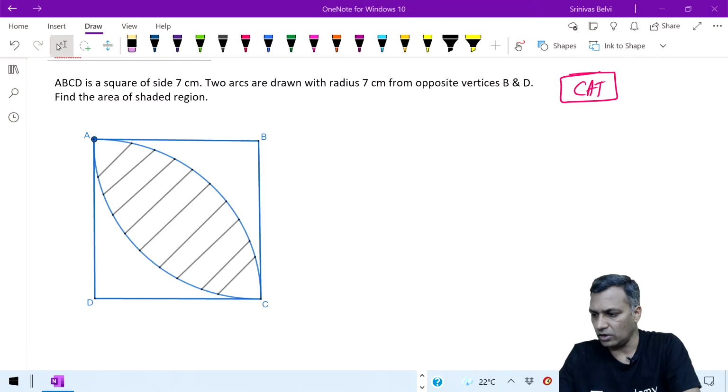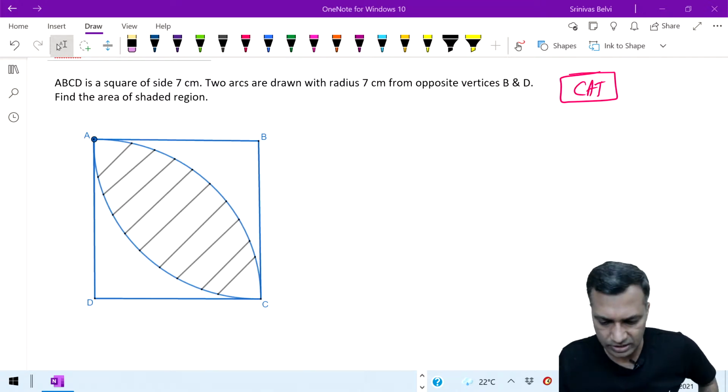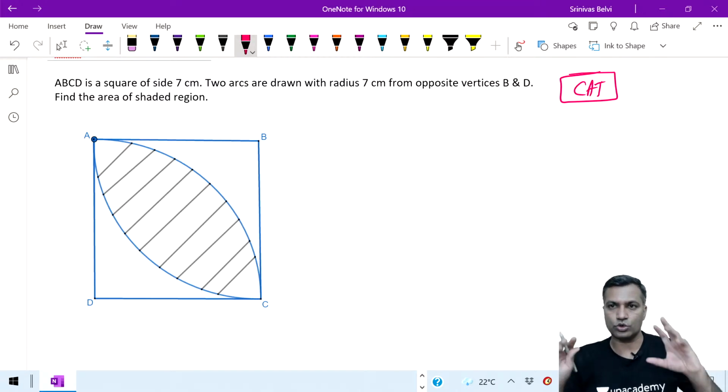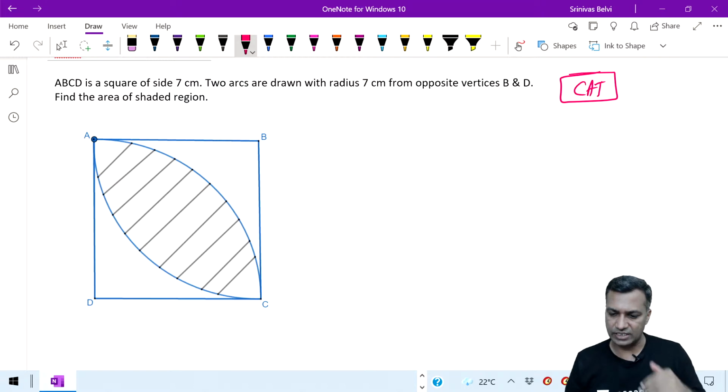All right. So these plannings are important in these kind of questions. How do we arrive? Because in most of the CAT questions, there will not be a direct way to find certain pieces of area. There won't be a direct way to find this. What is given to me?